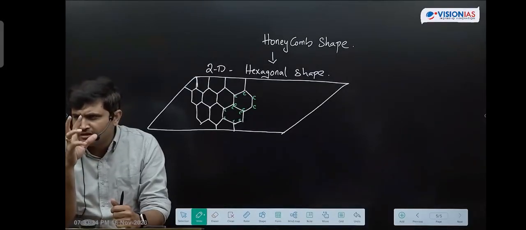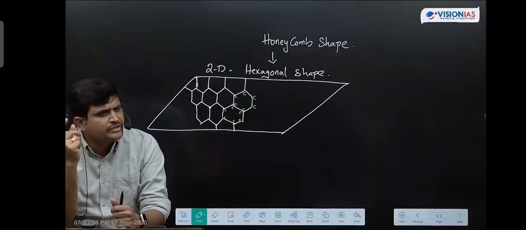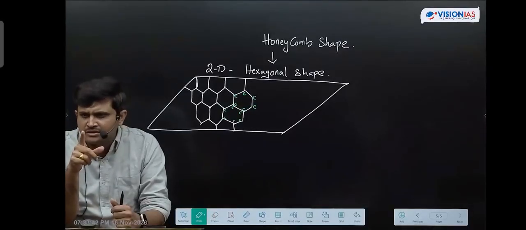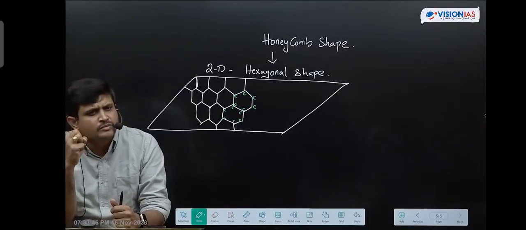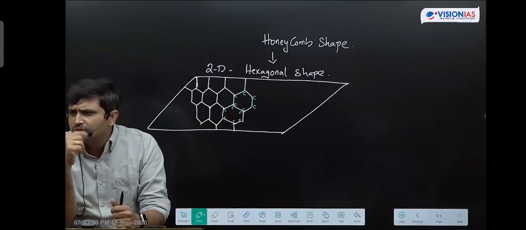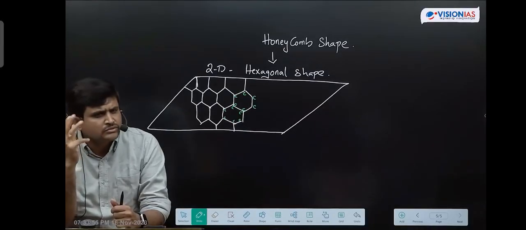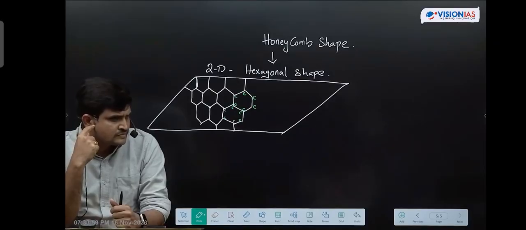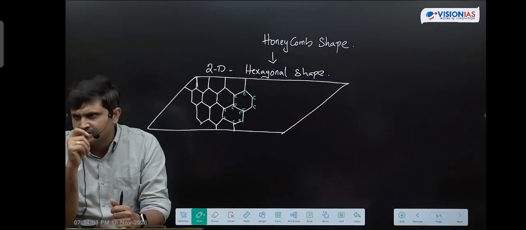Whereas these unique properties are not there in graphite, even though it is naturally existing in nature. Graphene is not a natural product. It is a human-derived product. For the discovery of graphene, they got the Nobel Prize, students. So they have given the Nobel Prize for this graphene. These are the unique properties of what we call graphene. Now, take the heading first: graphene.